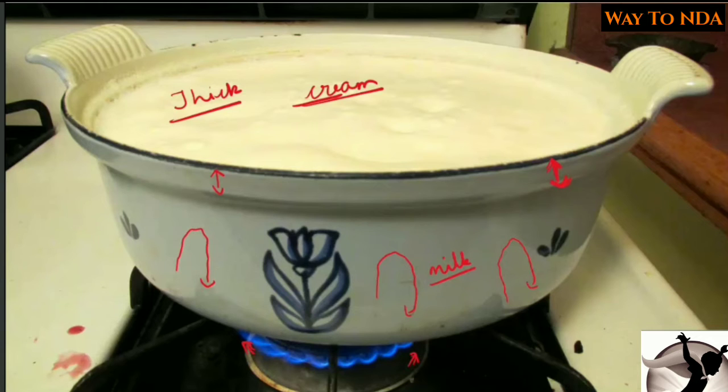And here you will be able to find that below this layer of cream, you will find the convection currents. Okay, the milk which is getting heated, it will go up, and which is not heated, the less temperature, it will go down. Again, when it will go down, it will again get heated, then again it will go up, it will lose energy, again it will go down, again it will get heated up, again it will go up. Okay, so in this way the convection current will go on in this milk,